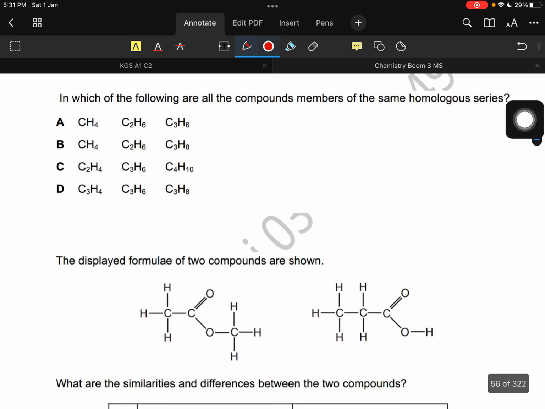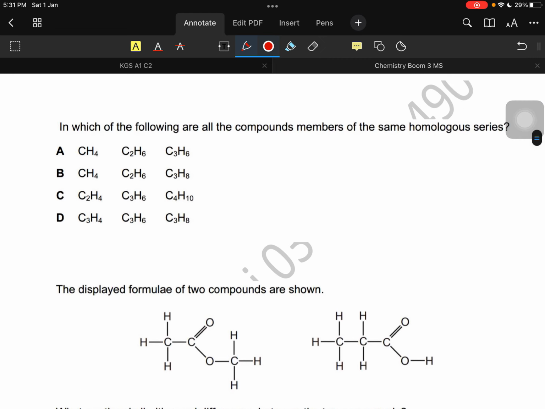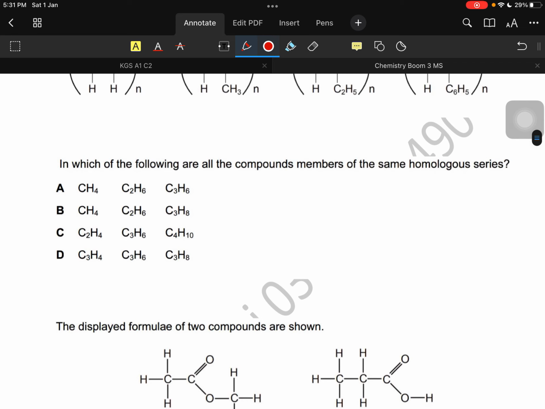Let's try this one. In which of the following are all the compounds members of the same homologous series? They should follow the same general formula, because same homologous series means, by definition, the same general formula. So CH4, C2H6, they're both alkanes.